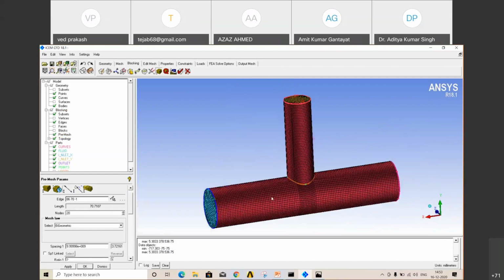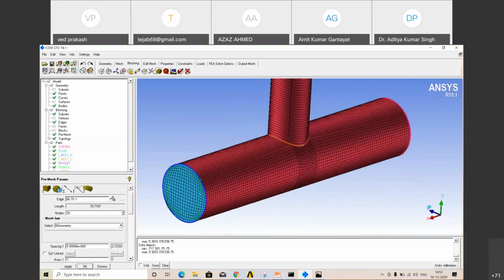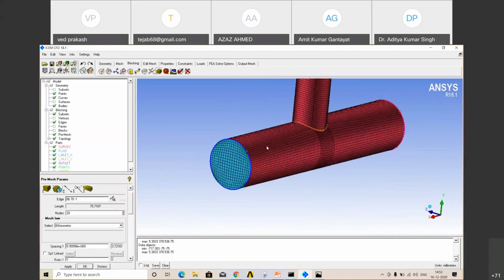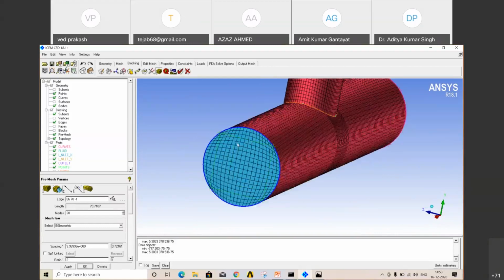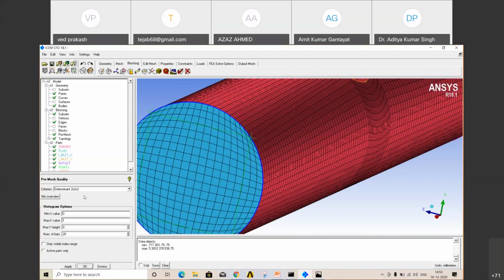So we don't want more elements because this is, I think, sufficient. Next, check your quality, because quality depends on your element position. If your elements are at a 90-degree angle, like this, then your quality will be high. Let's select, check. There is an option in blocking, pre-mesh quality histograms. In this criterion, because it is 3D, set 3 cross 3 cross 3, apply.